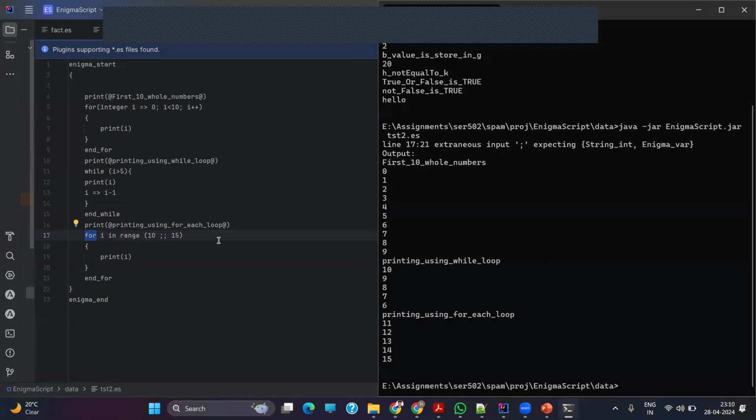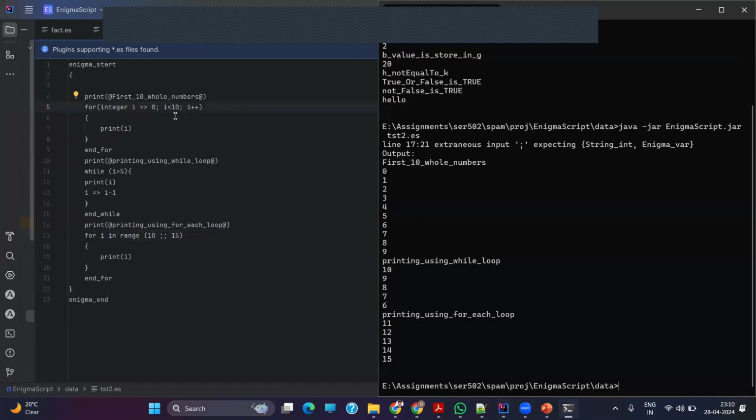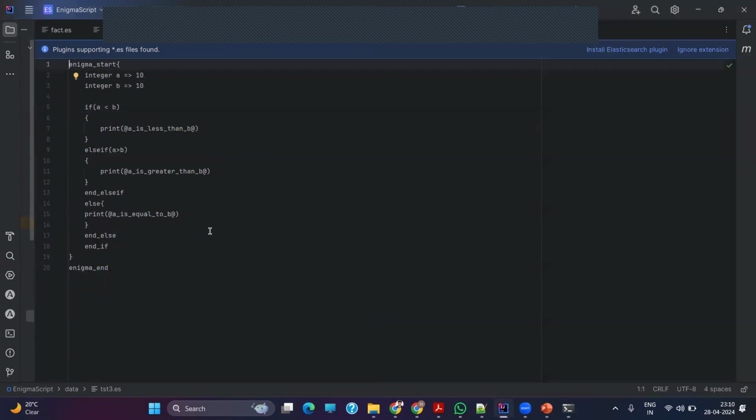I have written a basic operation which prints the numbers in the range. From 0 to 10, less than 10 means 0 to 9, and from 10 to greater than 5 means 6 up till 10. And from 10 to 15 means it starts from 11 to 15. So it's similar to Python.